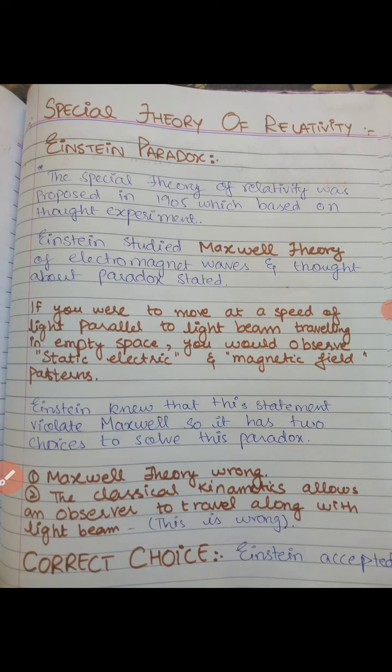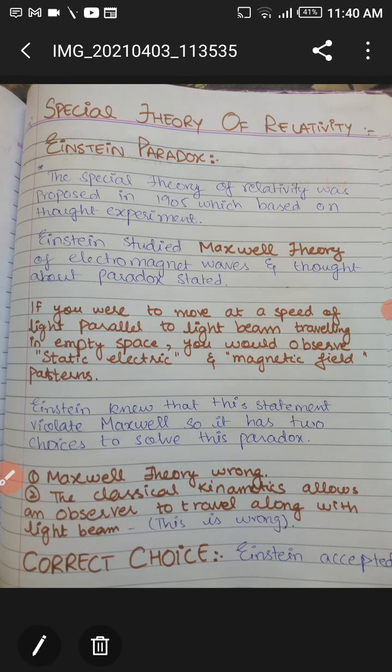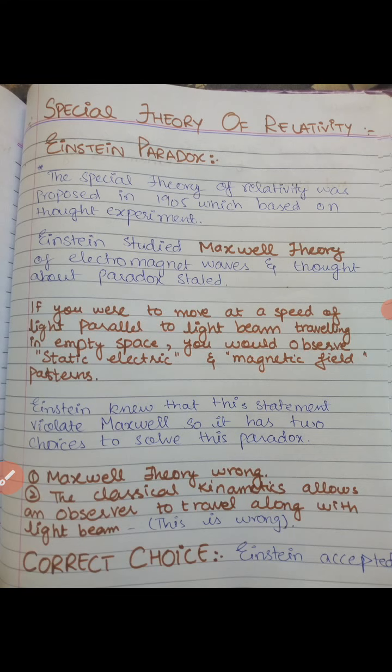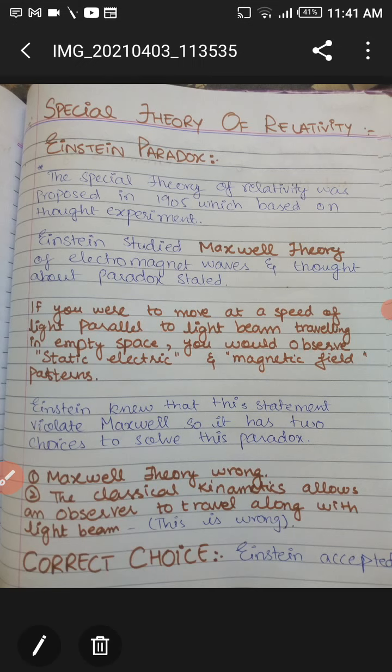About the Einstein paradox and the special theory of relativity I will discuss, and before that I will discuss the Maxwell theory of light. You can write on your copies: what is the Maxwell theory of light? Firstly, light is a combination of electric and magnetic fields. These electric and magnetic fields travel through space as waves having a speed of 3 multiplied by 10 raised to power 8 meters per second, and these waves are called electromagnetic waves. That is the Maxwell theory of light.